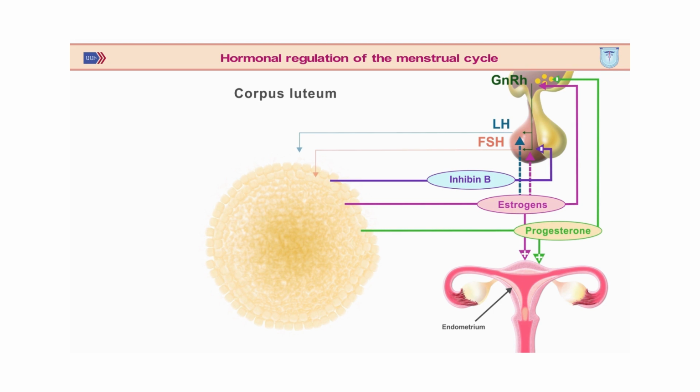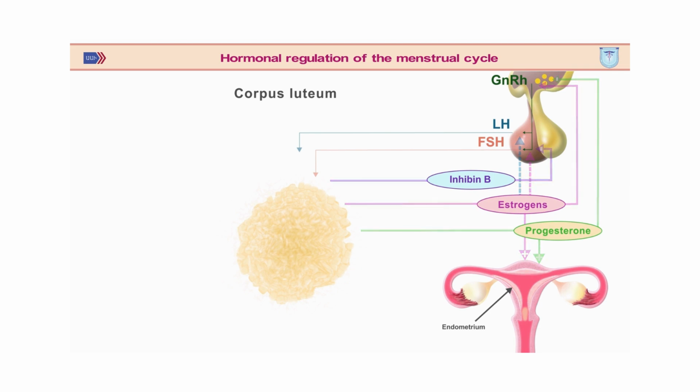At the end of the luteal phase, in the absence of pregnancy, the corpus luteum begins to undergo atresia, causing the amount of progesterone, inhibin B, and estrogens to decrease and the suppressive effect of these hormones on the hypothalamic-pituitary system disappears. As a result, the level of GnRH and FSH starts to rise again.